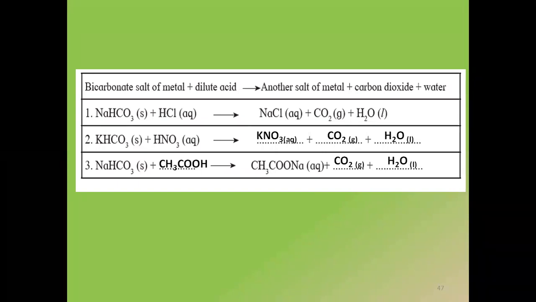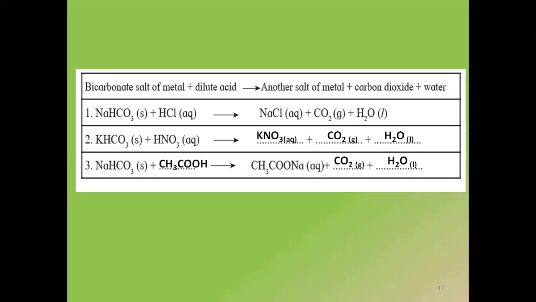And few students are not understanding the second one. I'll tell you, you have to see what is present on the left hand side and what is present on the right hand side. When you check both the reactants and products, you cancel off what is already covered in the reaction, and then what you are left with, you can easily make the product. See, don't get confused. In the second reaction, I have potassium bicarbonate, KHCO3 plus HNO3 gives me CO2 and H2O.